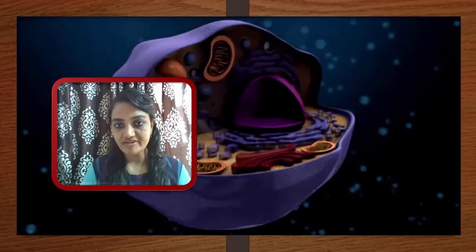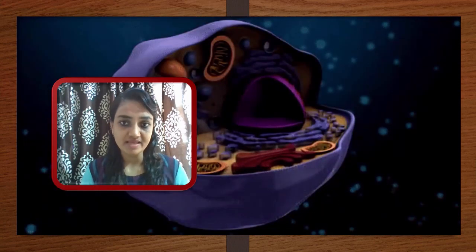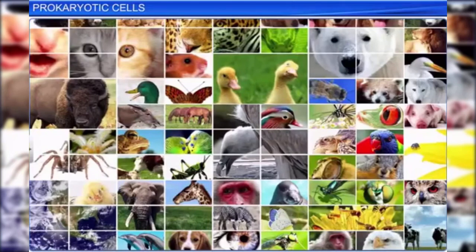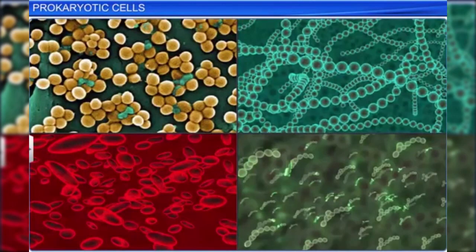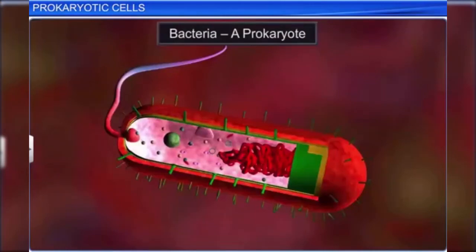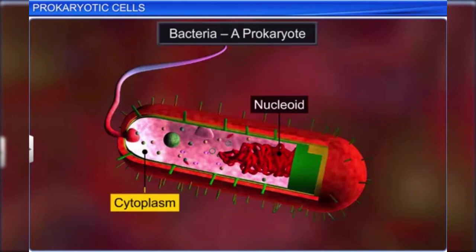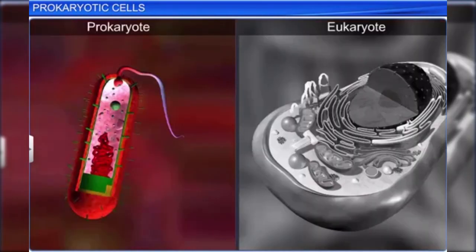Before we finish the lecture, let me summarize the topic by using one animation video. So look at this video. Millions of microorganisms are present in every nook and corner of our surroundings. Of these, certain microorganisms, such as bacteria, have a nucleoid but no membrane-bound organelles in their cytoplasm. Such organisms are called prokaryotes. Prokaryotes are smaller and multiply more rapidly than eukaryotes.